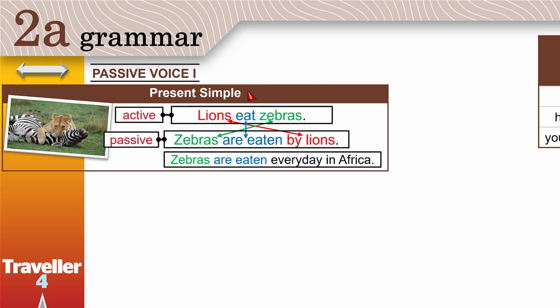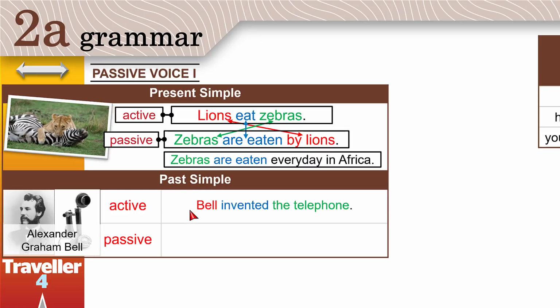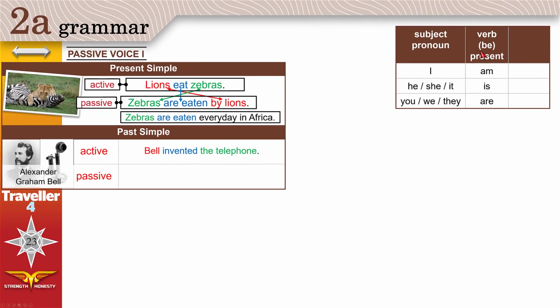How about we turn an active sentence in the past simple to passive? Bill invented the telephone. Now we will follow the same steps, the same procedure. The telephone is what is important. Invent is what is important. Bill is not important. We will start with the telephone and then we need the verb be. But you know, the verb be here is in the present, am, is, and are.